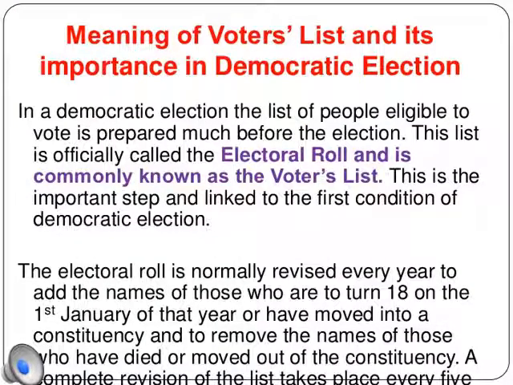Meaning of voter list and its importance in a democratic election. In a democratic election, the list of those who are eligible to vote is prepared much before the elections and given to everyone. This list is officially called the electoral roll, and it is commonly known as the voter list. In our country, all the citizens who have attained the age of 21 years or above can vote in an election.